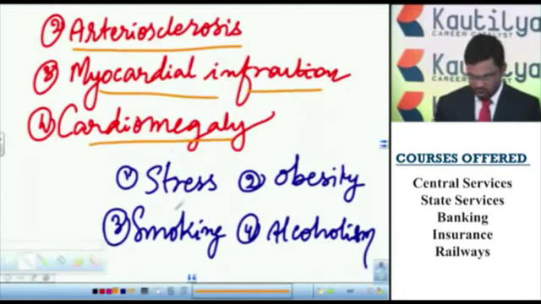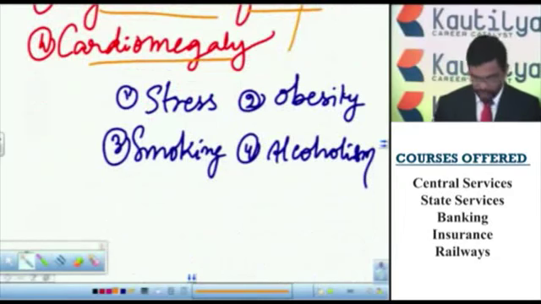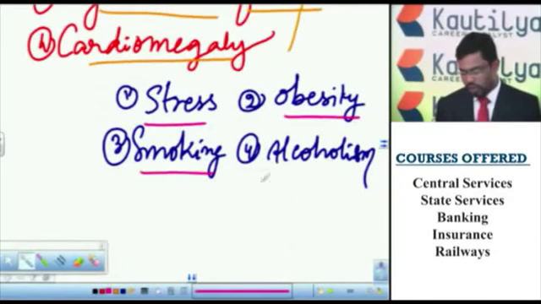And these are the external factors which either directly or indirectly influence the rate of heart attack: stress, obesity, smoking, and alcoholism.